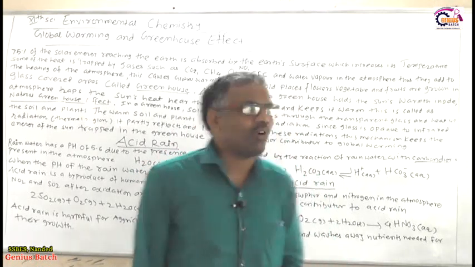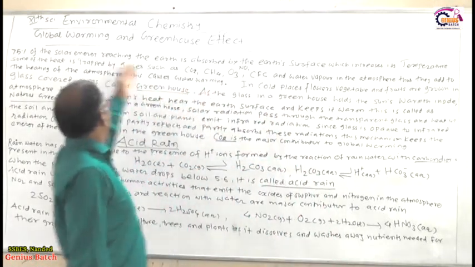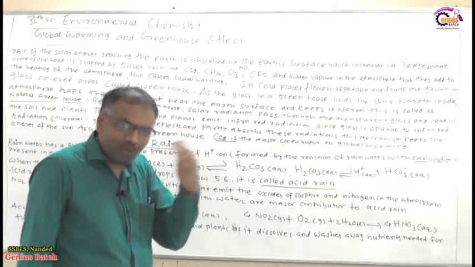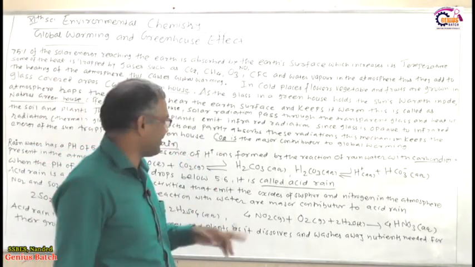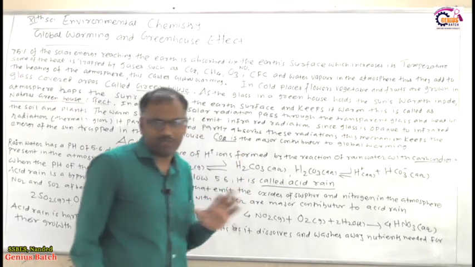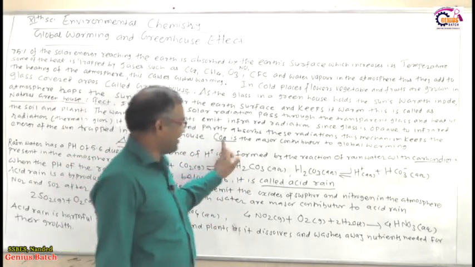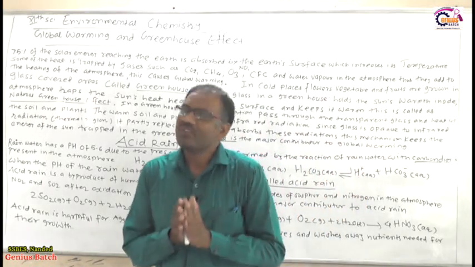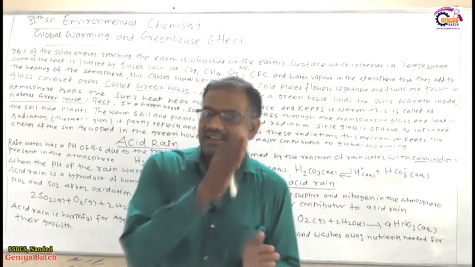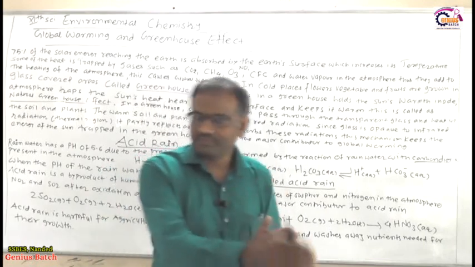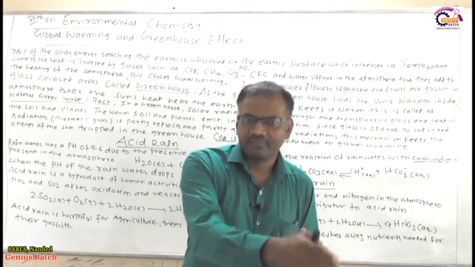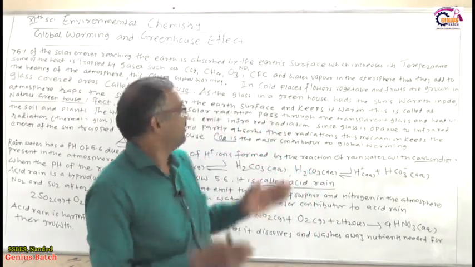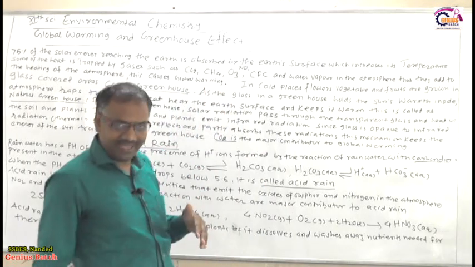So this global warming is caused due to which gas? The main contributor is carbon dioxide gas. No doubt methane, nitrogen oxide, water vapor and ozone are there.